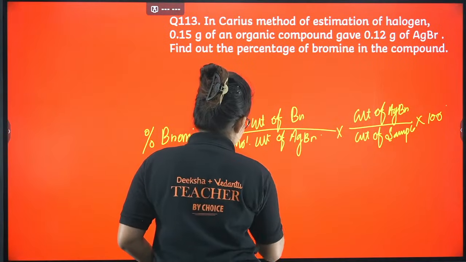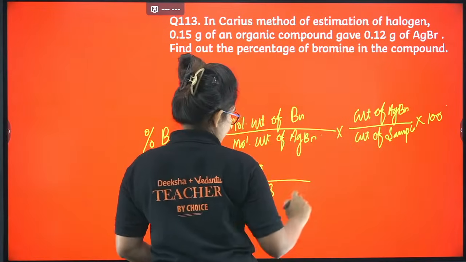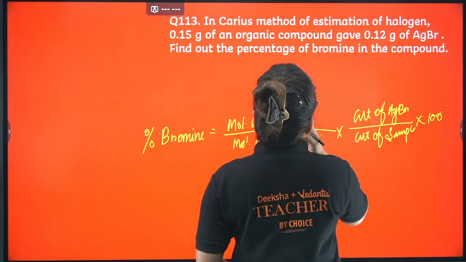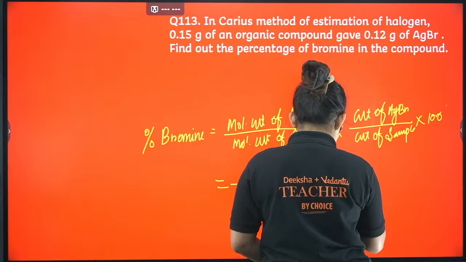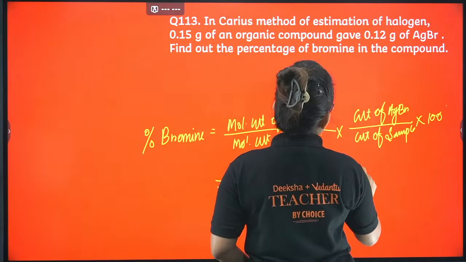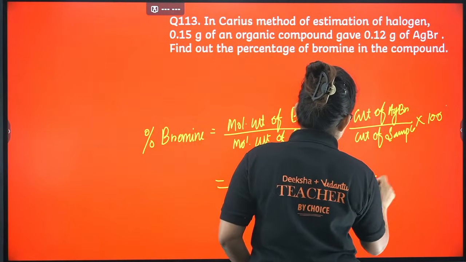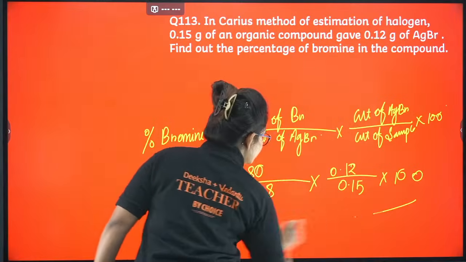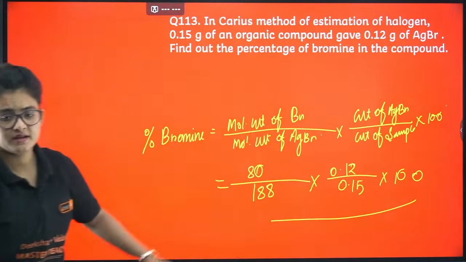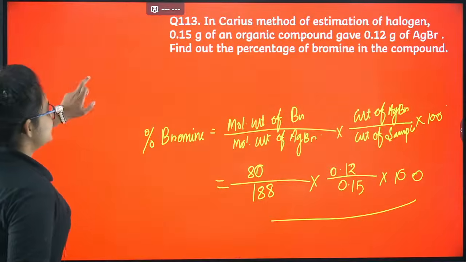Now if I write it, how much is it going to be? Molecular weight of bromine is 80. Molecular weight of AgBr is 188. Here weight of AgBr is 0.12 gram, divided by 0.15, into 100. I'm not going further with the calculation. You can simply calculate it, and that will give you the percentage bromine. Okay, I guess it's clear.